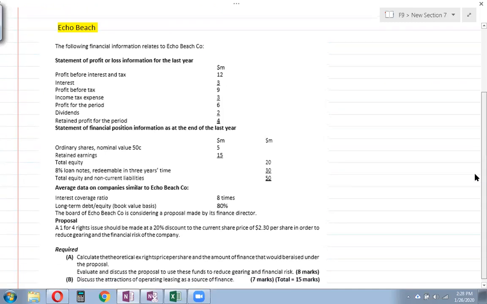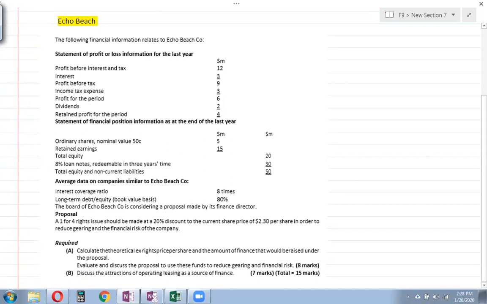So let's see the requirements first of all. It says calculate the theoretical X-right price per share and the amount of finance that would be raised under this proposal. So you have a proposal, and under this proposal, we want to calculate the theoretical X-right price and the amount of finance that we're going to raise.